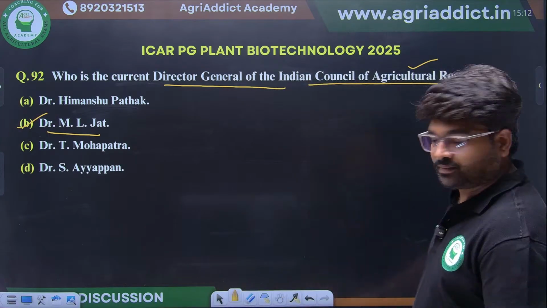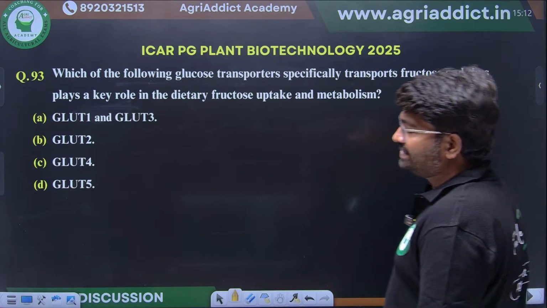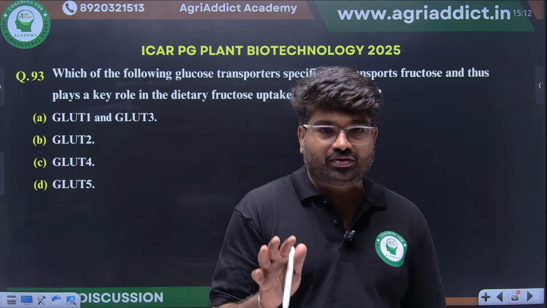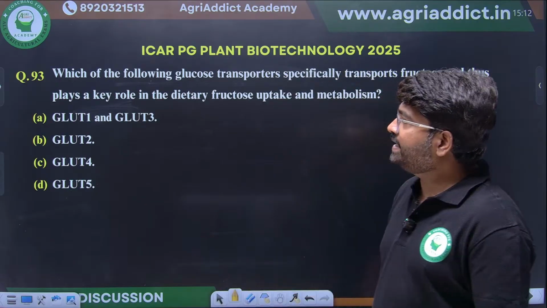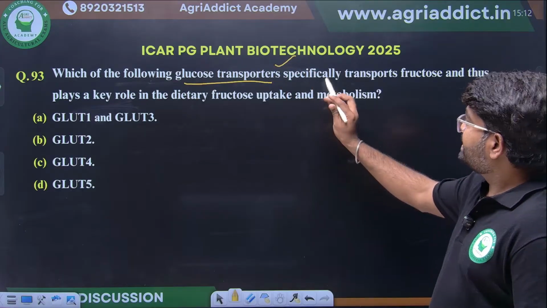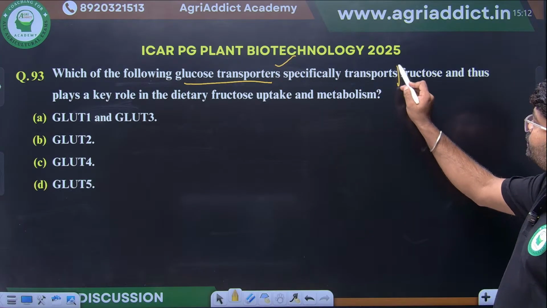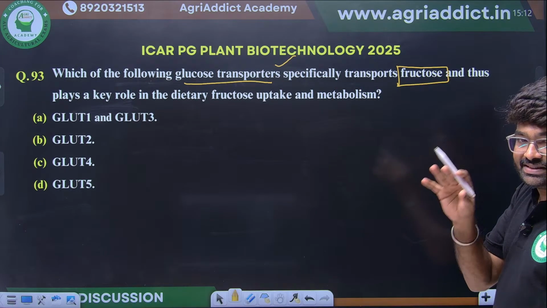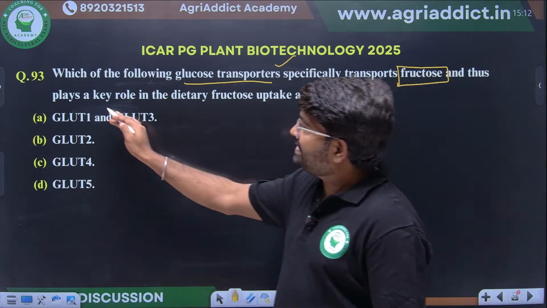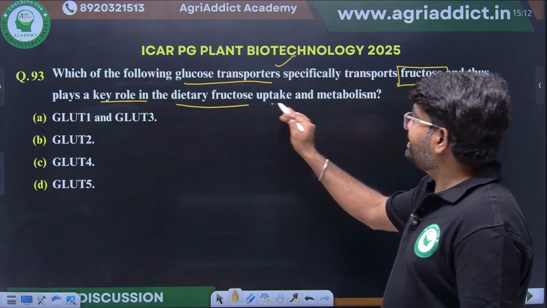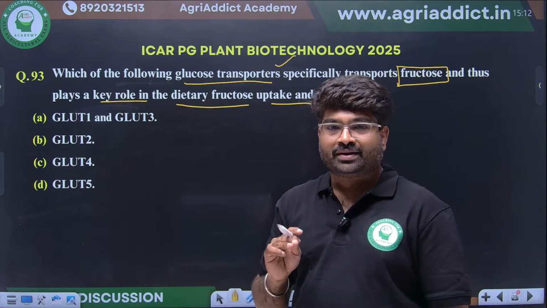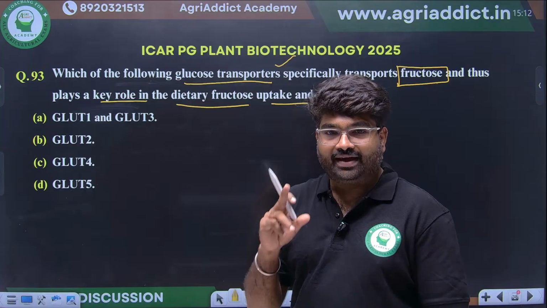Next, about the glucose transporter they have given. Read the question properly. Which of the following glucose transporters specifically transports fructose? They are saying it specifically transports fructose, and thus plays a key role in dietary fructose uptake and metabolism.